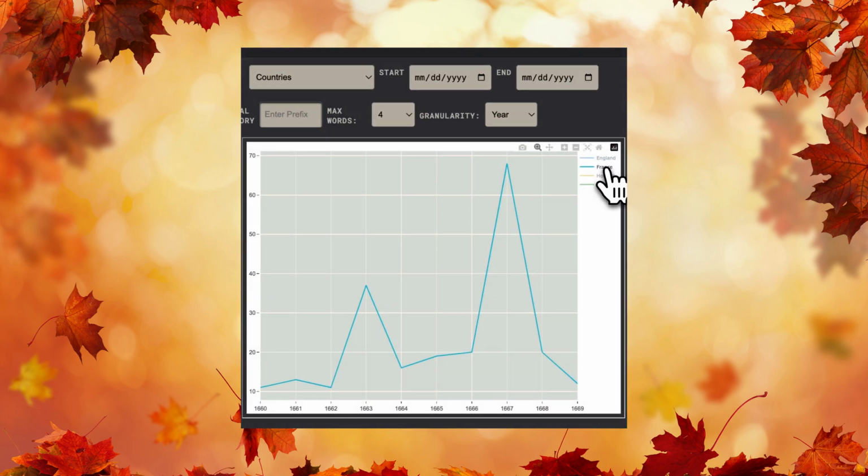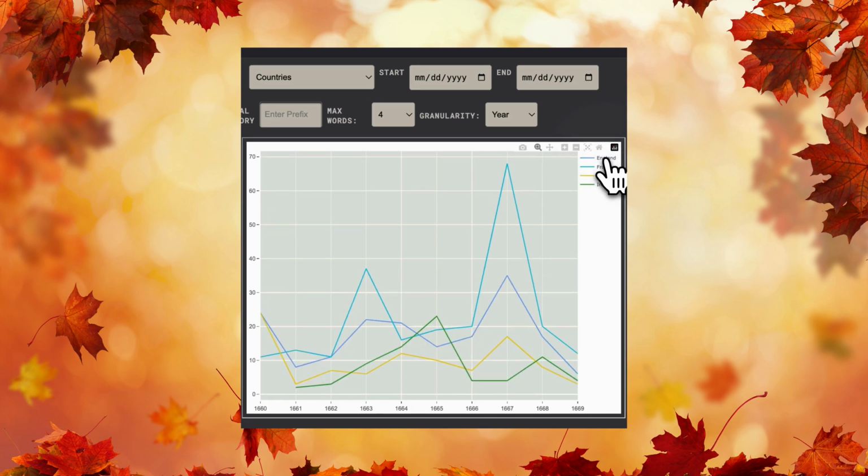Double-clicking a country in the legend hides all the others on the chart. Double-click it again to make them reappear. A single click hides just that specific country.